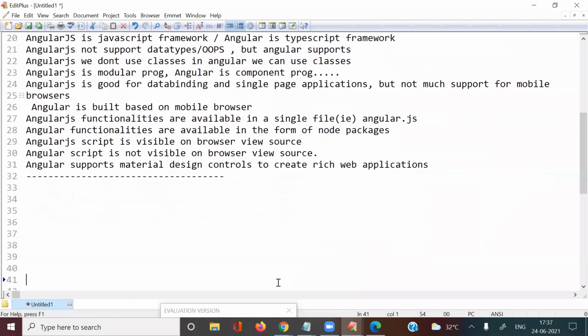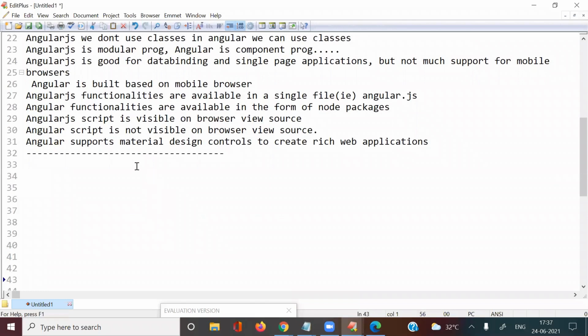Now first we need to start the TypeScript concepts. How to download TypeScript and how to work with TypeScript concepts is very, very important for us. We will be discussing TypeScript for around 10 to 15 days, 10 days minimum, later based on the time requirement.